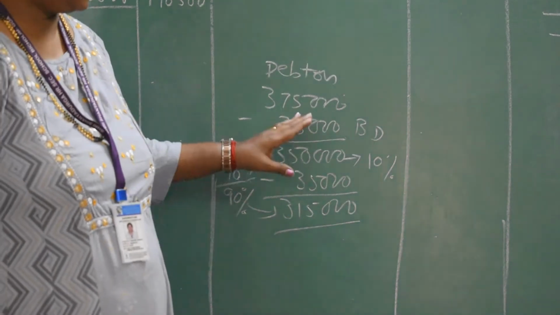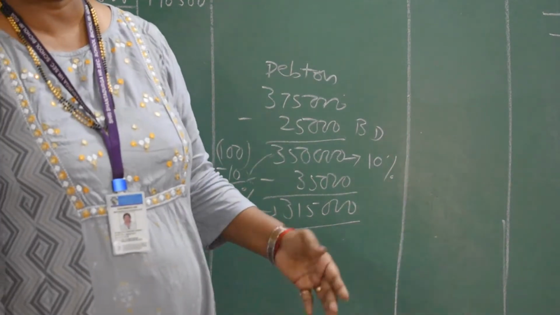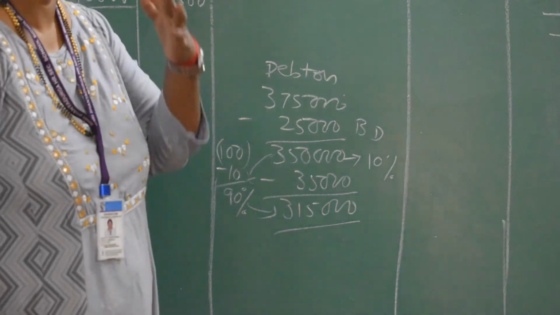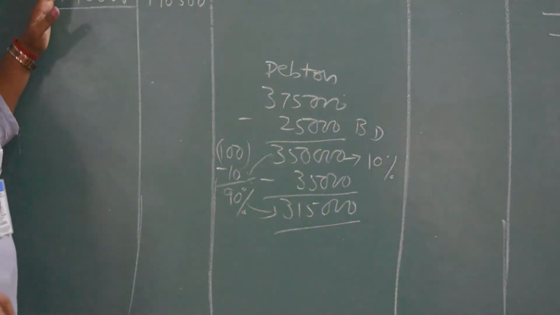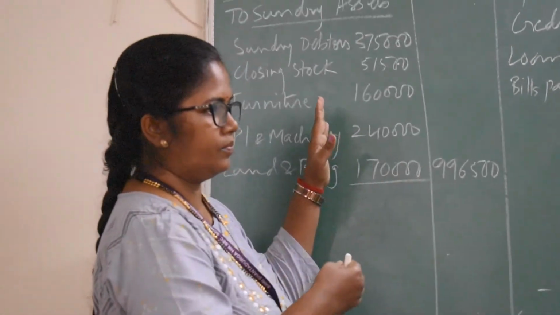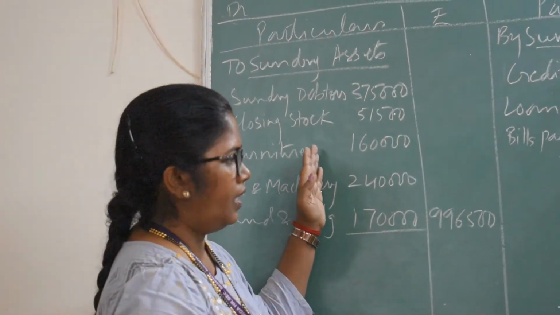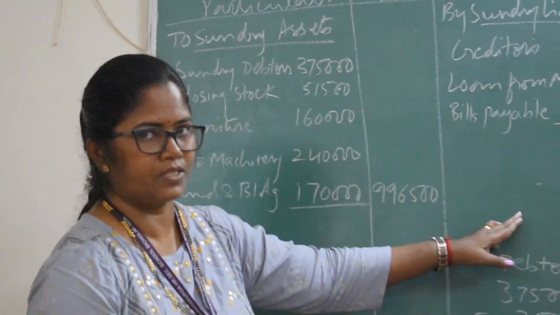Okay? So this amount is realized. Whenever an amount is realized, that means cash is coming in, and it will always be on the opposite side. I am repeating again: whatever you transferred from the old balance sheet asset to this side, adjustment entries will come to the opposite side of that.